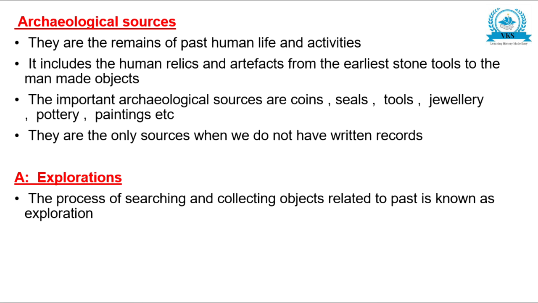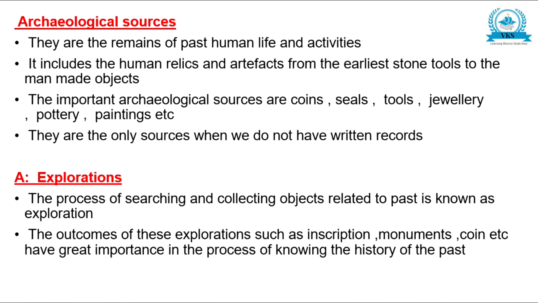Explorations. The process of searching and collecting objects related to the past is known as exploration. The outcomes of these explorations, such as inscriptions, monuments, coins, etc., have great importance in the process of knowing the history of the past. So now let us move on to the next topic, that is excavation.